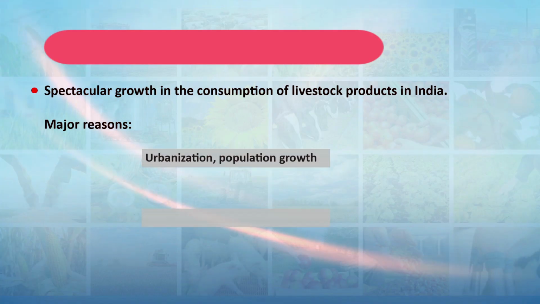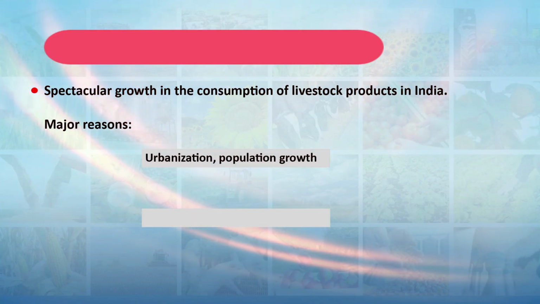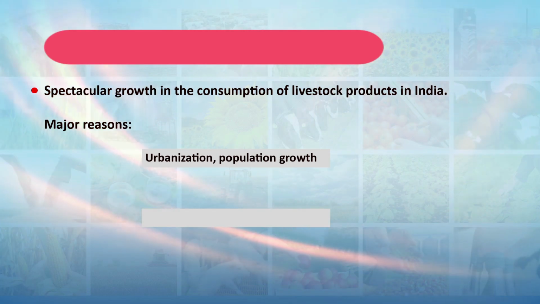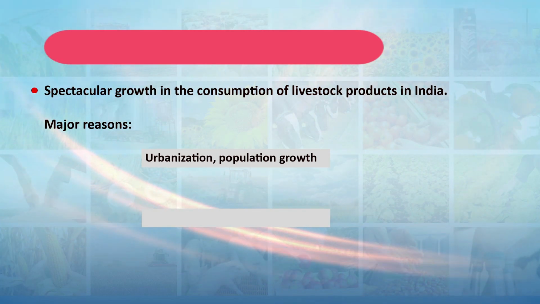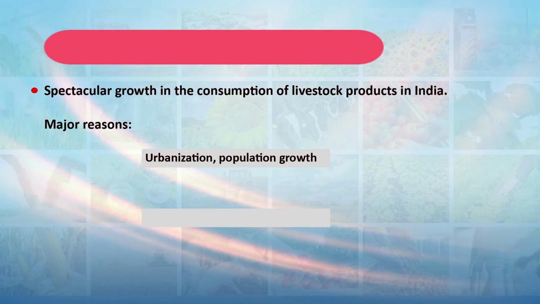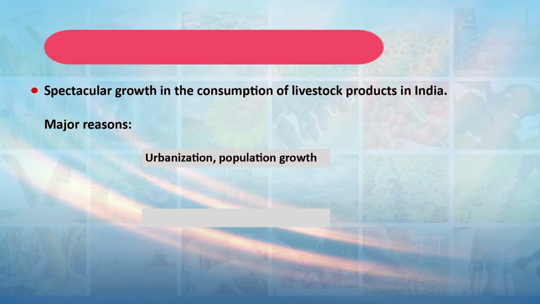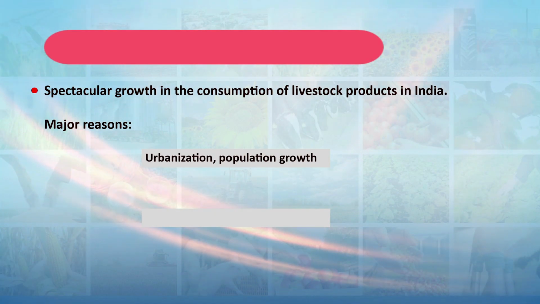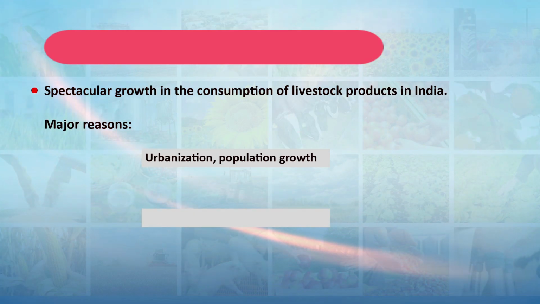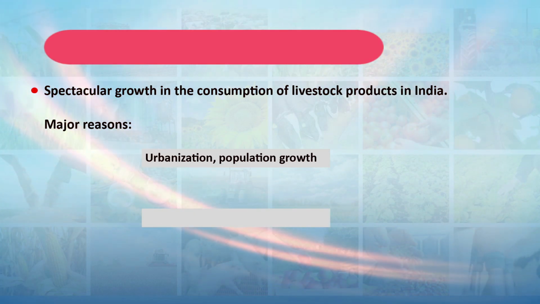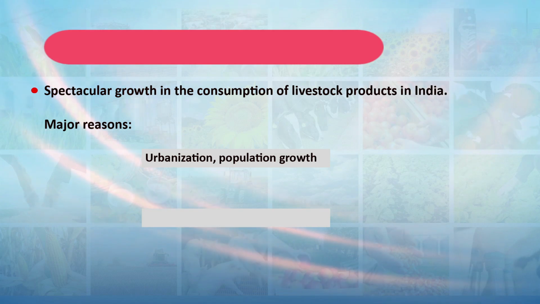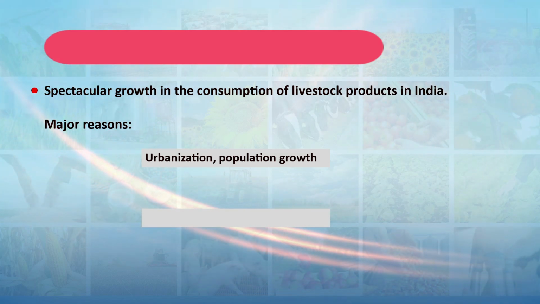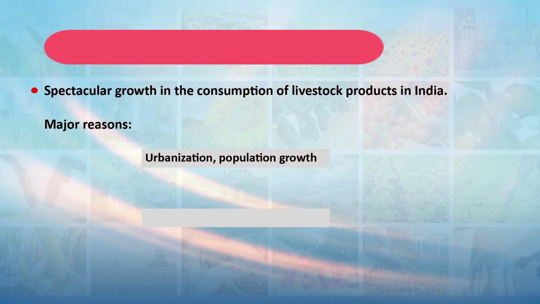There are 3-4 major reasons. One is urbanization. More people in urban areas have good income compared to rural areas, and they have money to spend on nutritious food. So that is why demand from urban areas is coming up. Another is population growth. If there are more people in the country to serve, there will be more demand for food items. Milk is one of the good food items, so the demand for milk is increasing over the period of time.